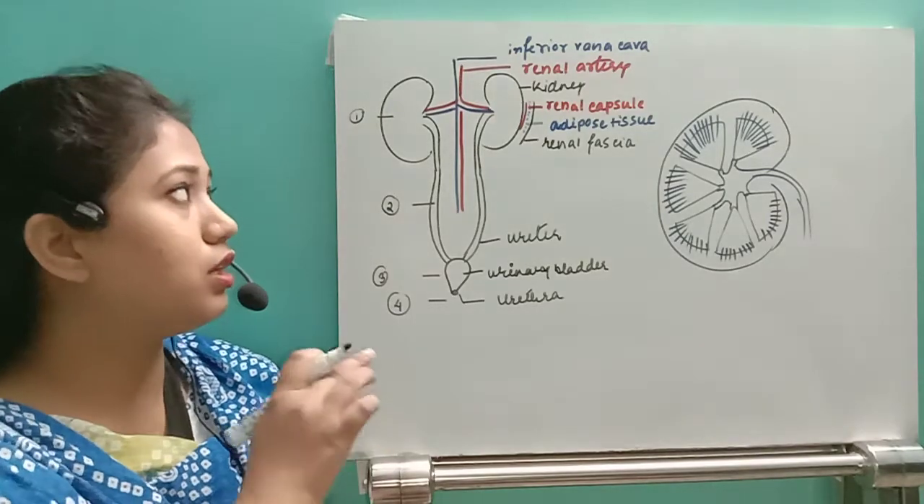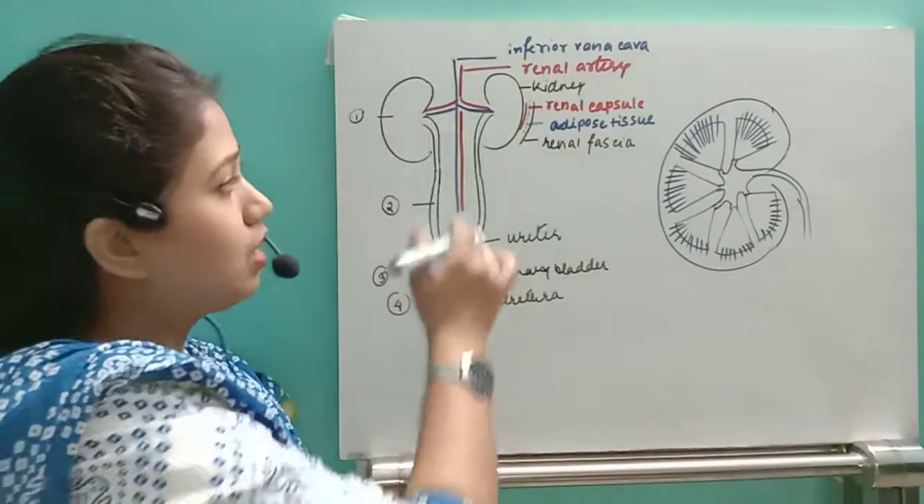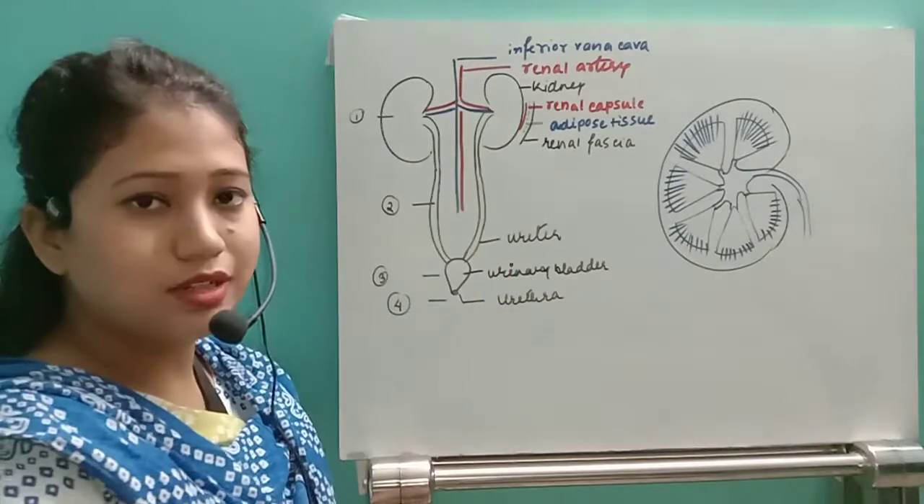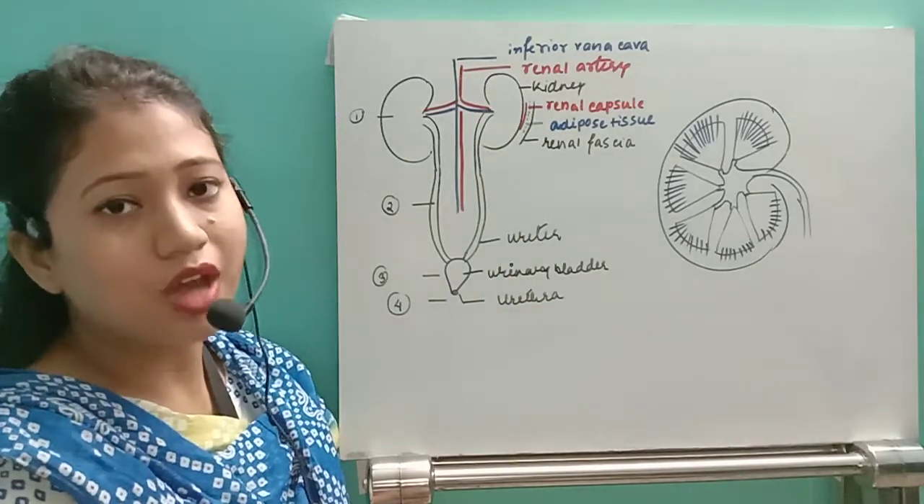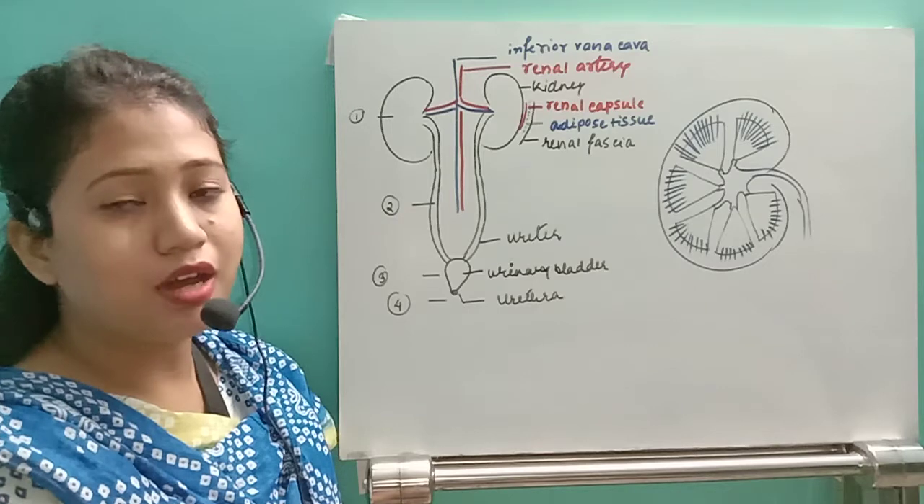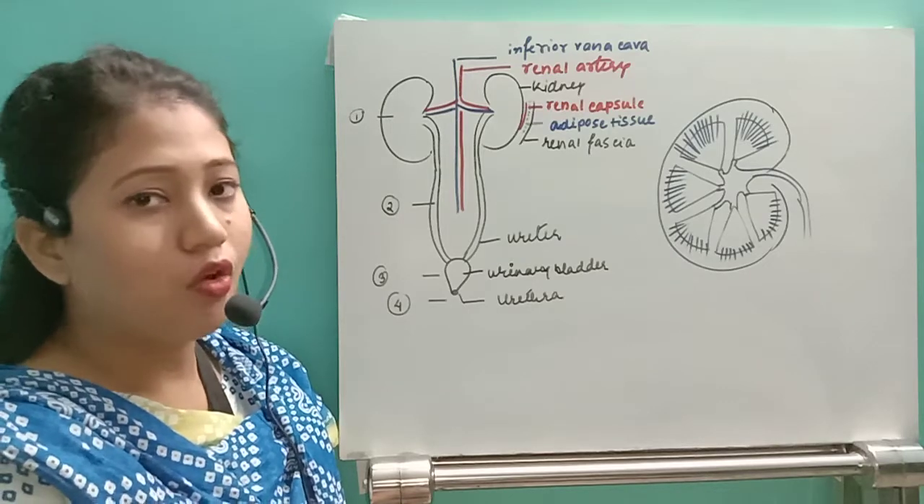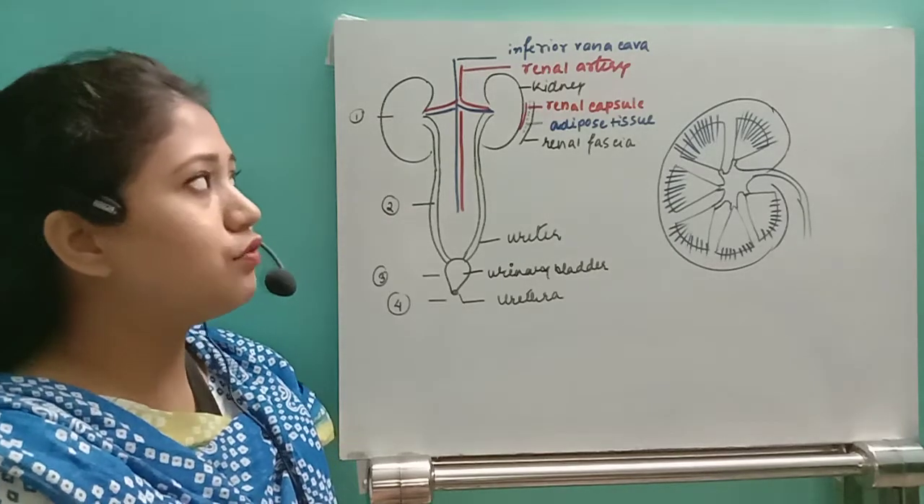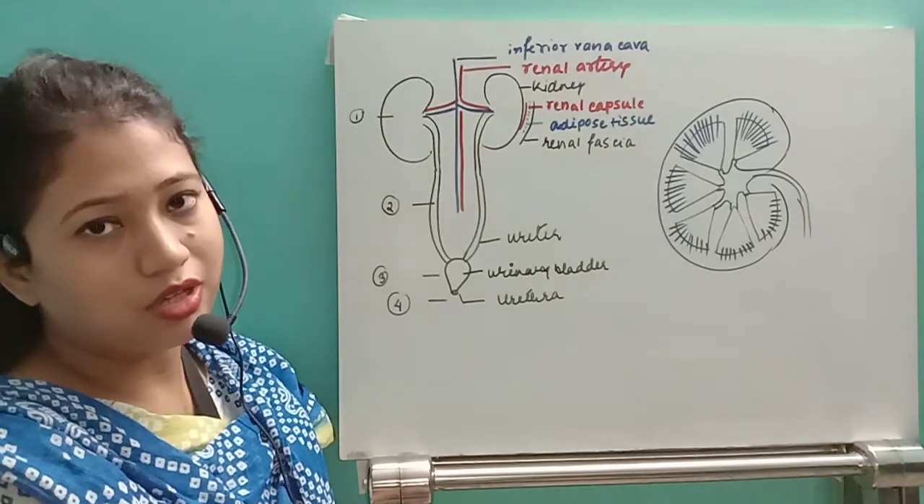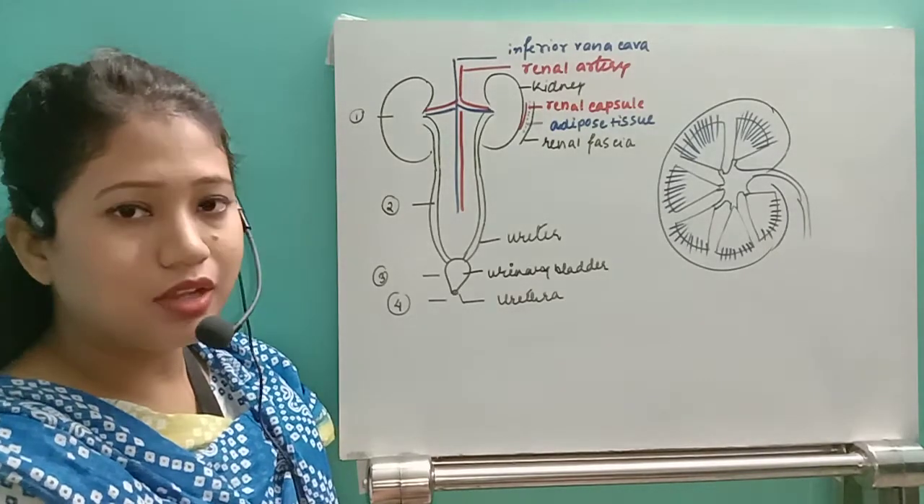First of all, here we can see this diagram. This diagram consists of the blood vessels. One is the vein, another is the artery. So we can say it's the renal artery and renal vein. Also we can say the inferior vena cava or dorsal aorta. Same thing.